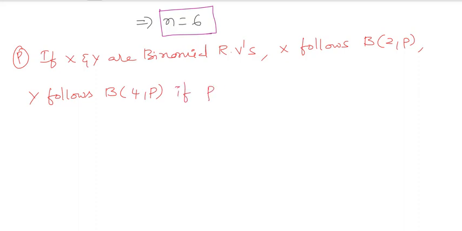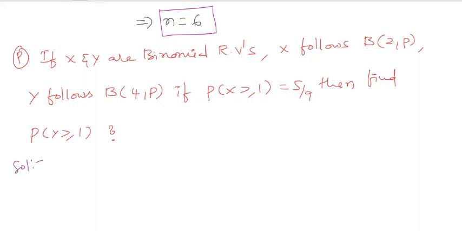If probability of X is greater than or equal to 1, which is equivalent to 5 by 9, then find the probability of Y is greater than or equal to 1. You need to find this value. This is the question, an application of the binomial distribution. X and Y are binomial random variables. X follows binomial distribution of n comma p, with n value 2, and Y follows a binomial distribution too.